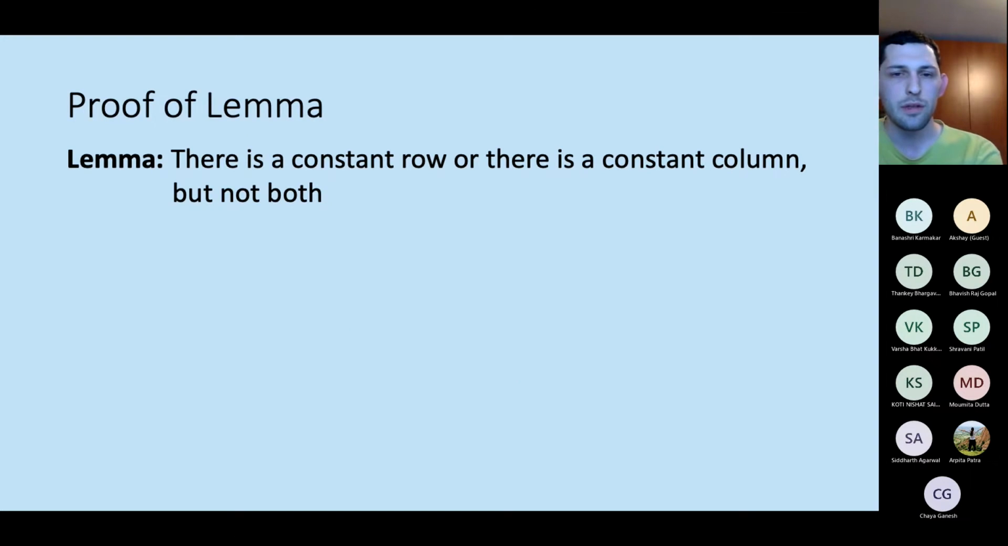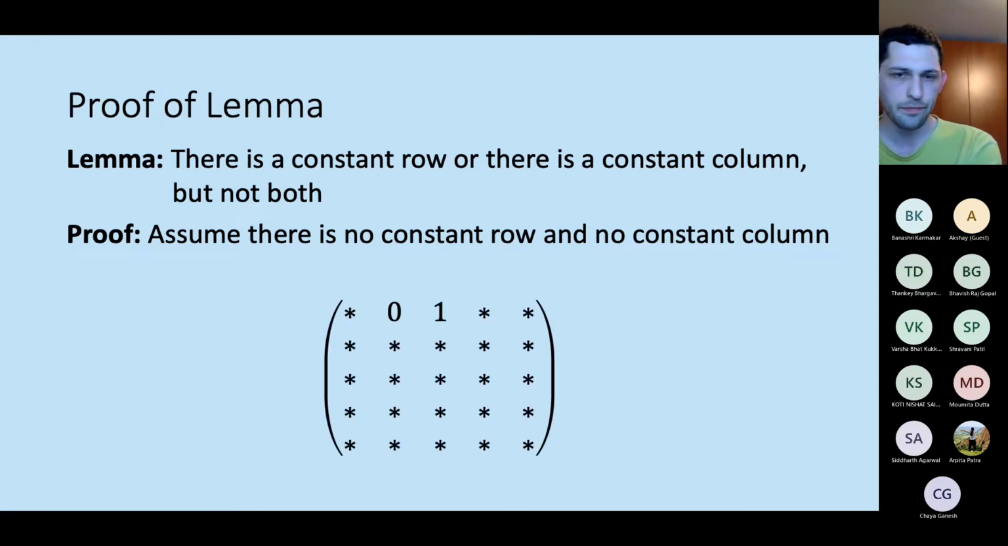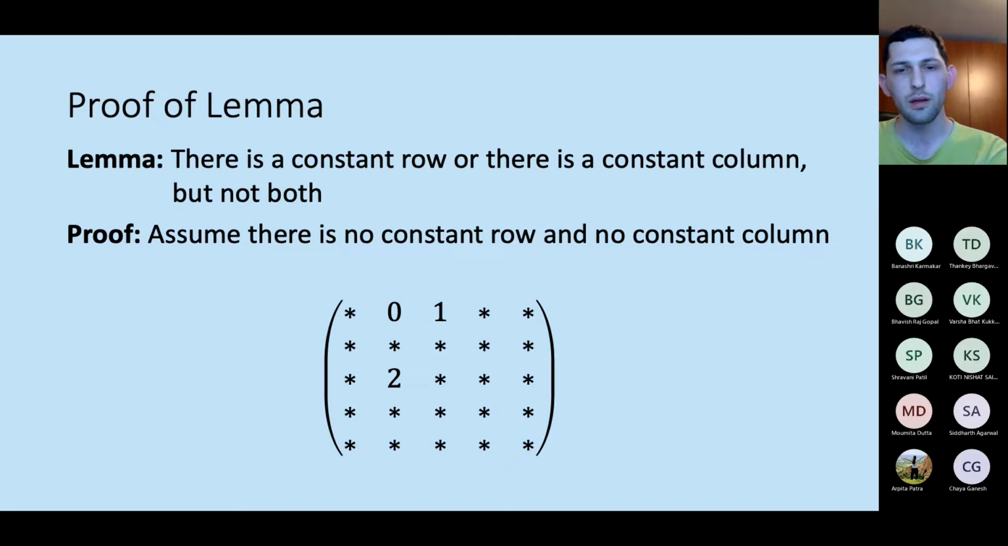Okay, so all that is left is to actually prove the lemma, that there is either a constant row or a constant column. The proof is done by contradiction, so let's assume that there is no constant row and no constant column. First we're going to pick some row. We know that it's not constant. So let's say that we found 0 and 1 on this row. And we know that the column that contains 0 is also not constant. So let's say that it contains a 2 somewhere. We know that it cannot contain a 1, because if it contains a 1, then it will be a forbidden submatrix. Then it must contain some other value 2.